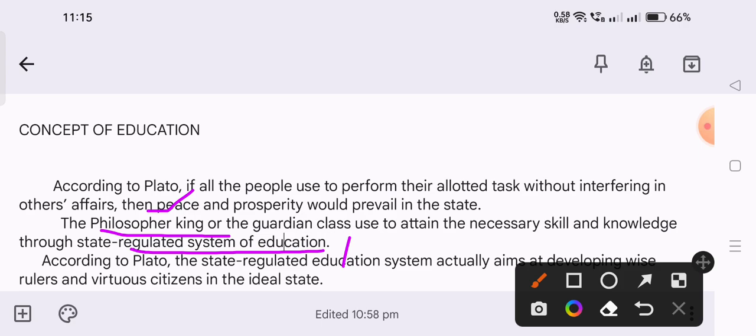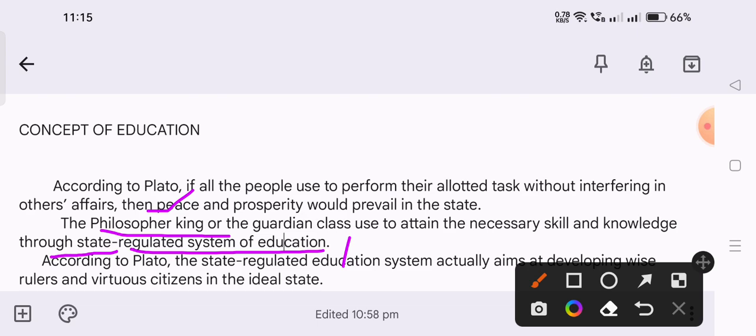He gave importance to the education system, and education should be regulated by the state, not to be free of the state. Whichever education is given to the philosophers must be controlled by the state.